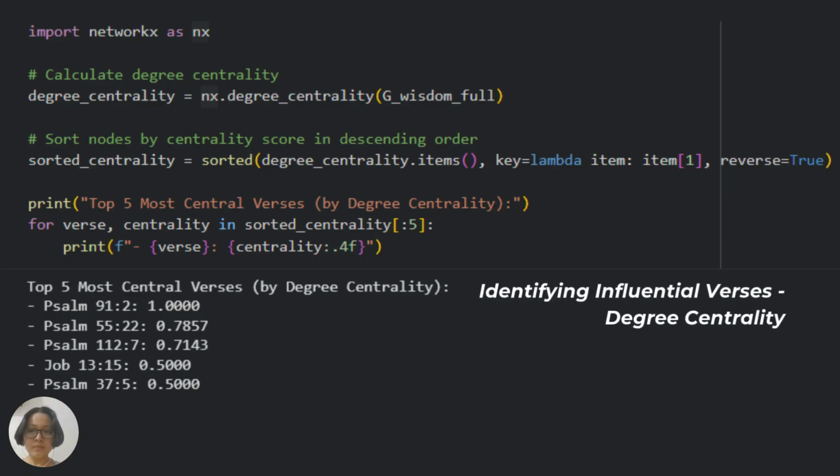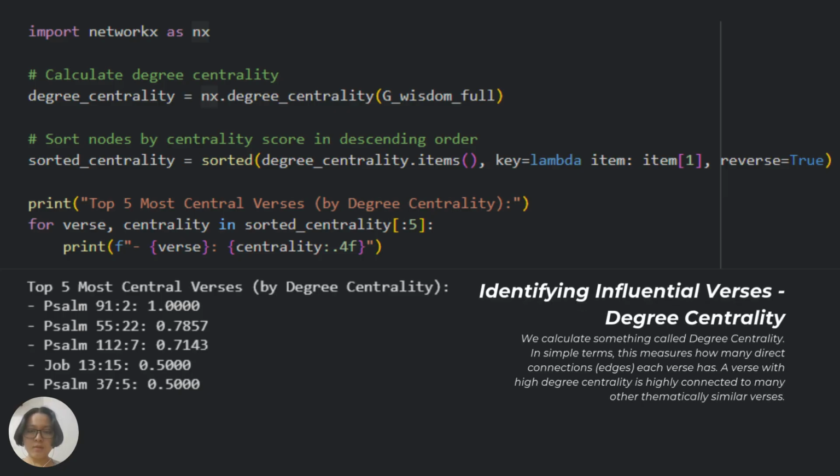Next, identifying influential verses. So we calculate something called degree centrality. In simple terms, this measures how many direct connections each verse has. A verse with high degree centrality is highly connected to many other thematically similar verses.